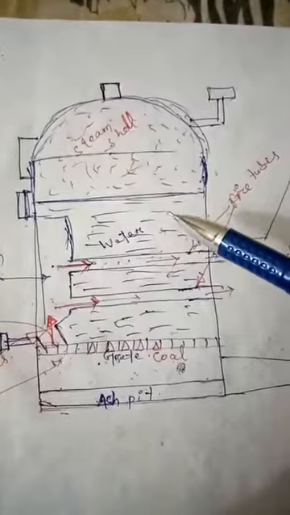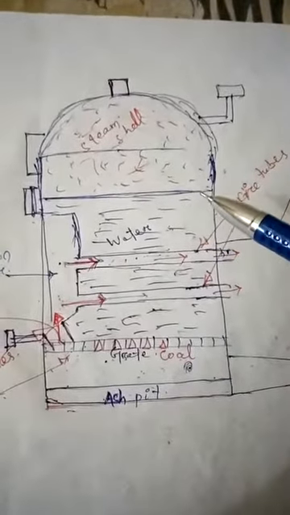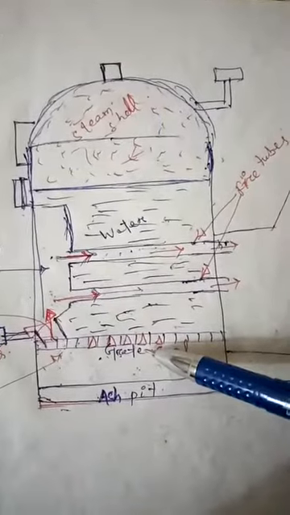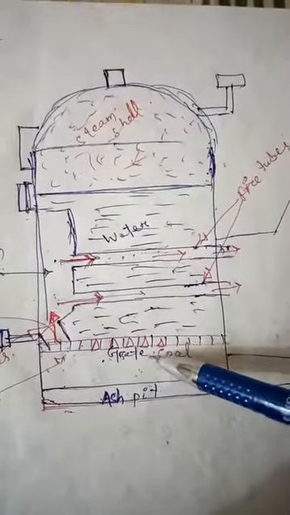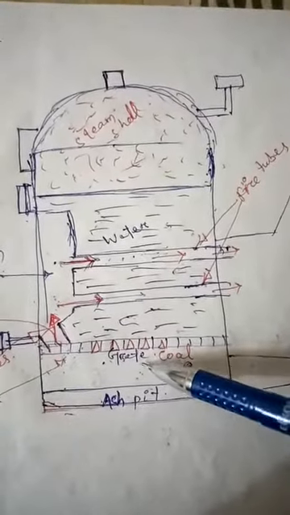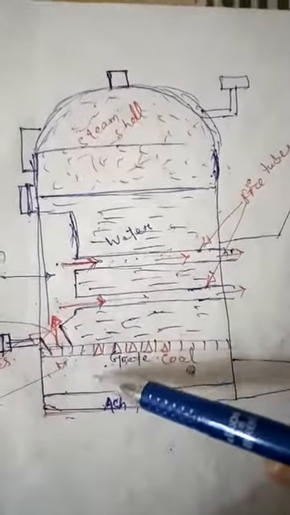Fuel like coal, coke, wood, etc. is burned in a furnace and hot gases are produced.